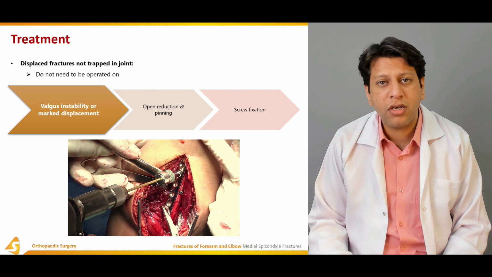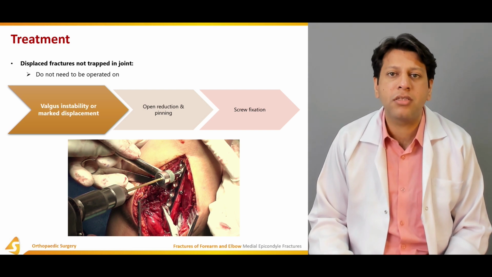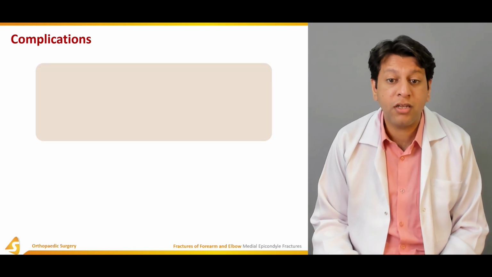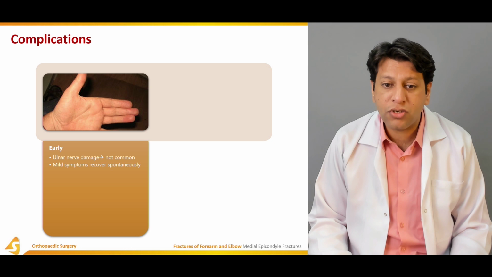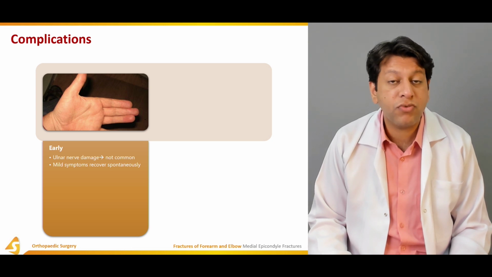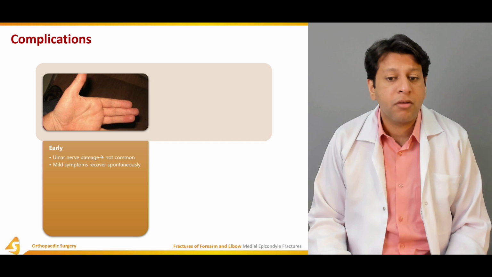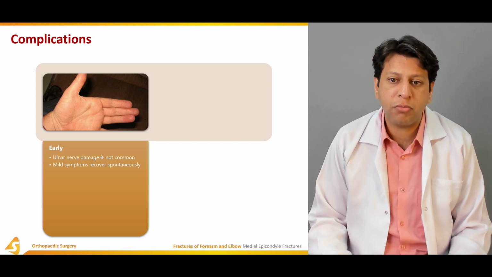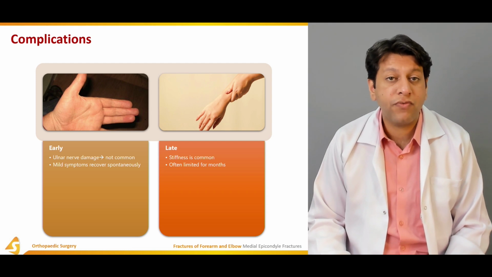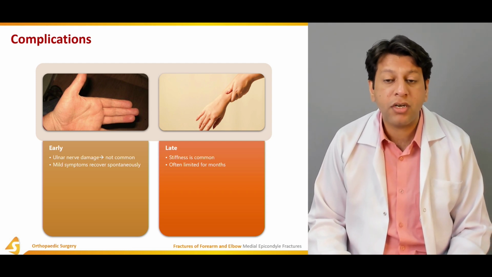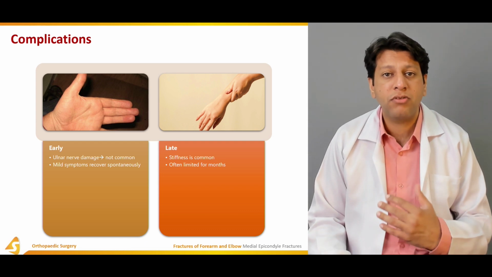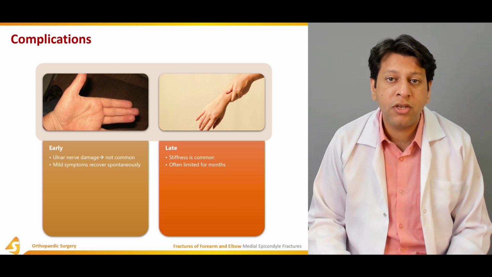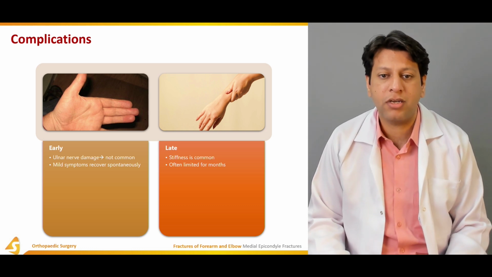Screws are usually not used, especially in children, but can be used in adults. Now coming to the complications of medial epicondyle fractures, these include ulnar nerve damage, which is usually associated with the trauma, with mild symptoms, and there may be associated neuropraxia, which may settle down in 2 to 3 months. Late is the stiffness, especially elbow stiffness, which is often limited for months. Why? Because sometimes you have to keep the elbow immobilized even after open reduction and fixation for 6 to 8 weeks, so it sometimes takes a lot of time.